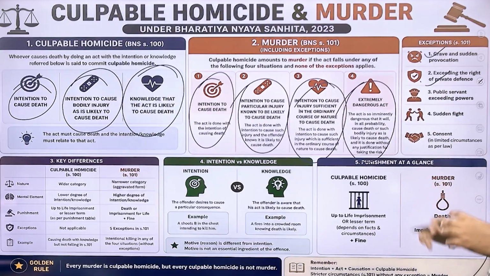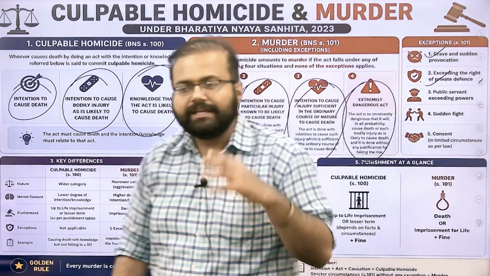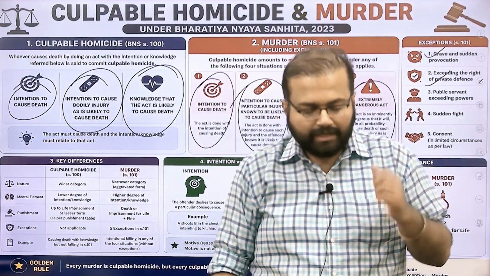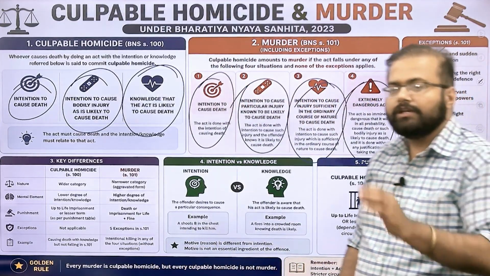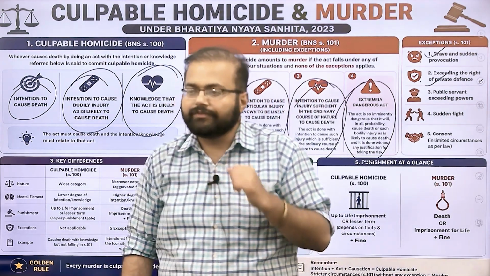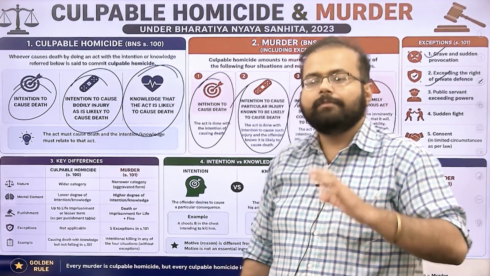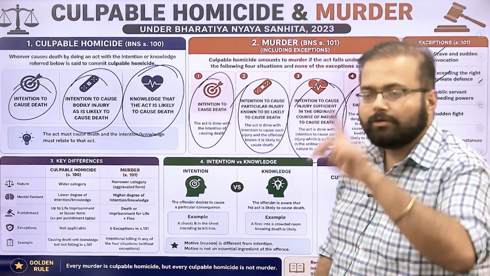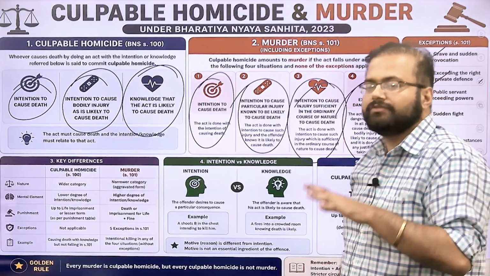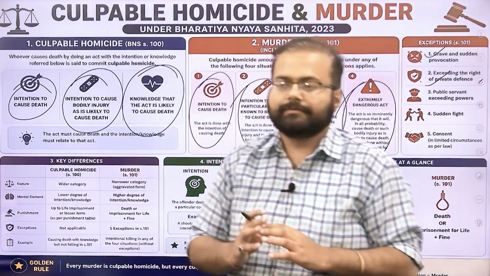Next is exceeding the right of private defense. Now, somebody hits you, you hit them back, but you beat them. Over here, what you are doing? You are exceeding your right, your proportionality of self-defense. In this case, you will not be liable for murder, but for culpable homicide not amounting to murder. So your exercise of self-defense can be limited to proportionality.